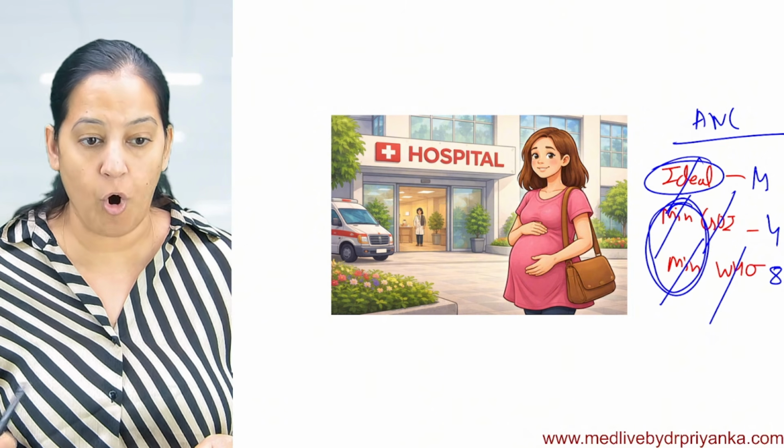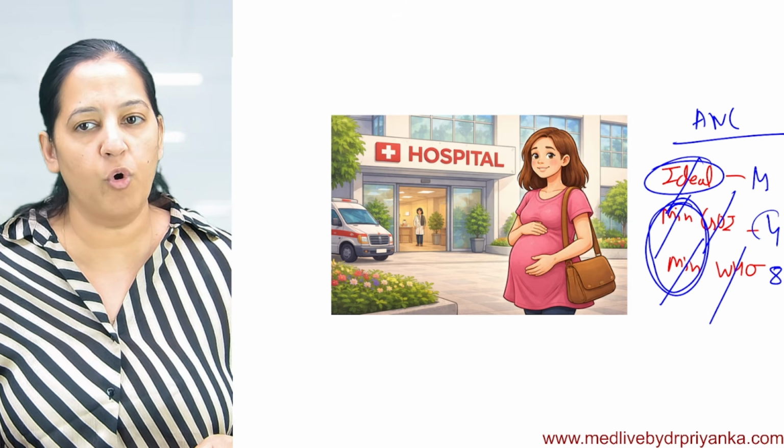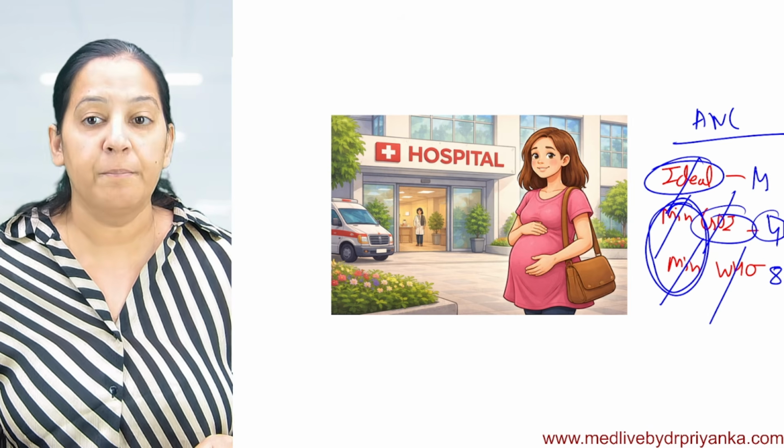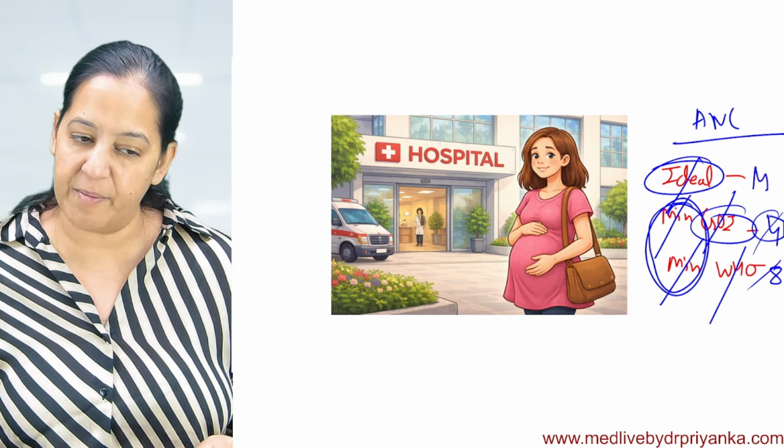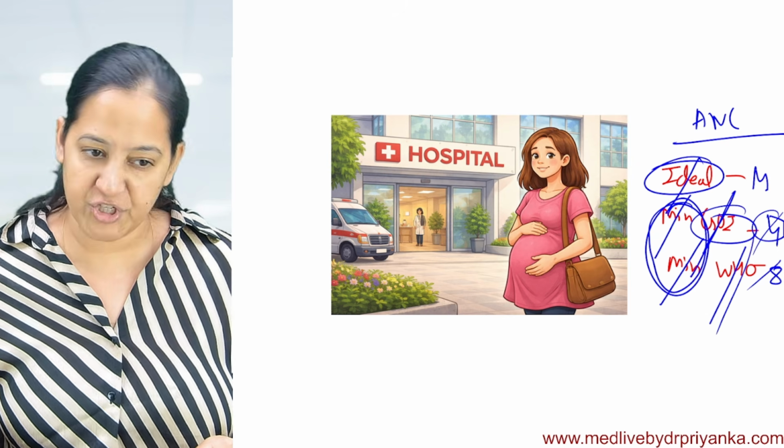You have to watch the options. In the option, if it is 4, go with 4, if they are asking for Government of India. But if in the options, 4 and 8 both are there, you have to see whether they are asking the recommendation of Government of India or the recommendation of the WHO.